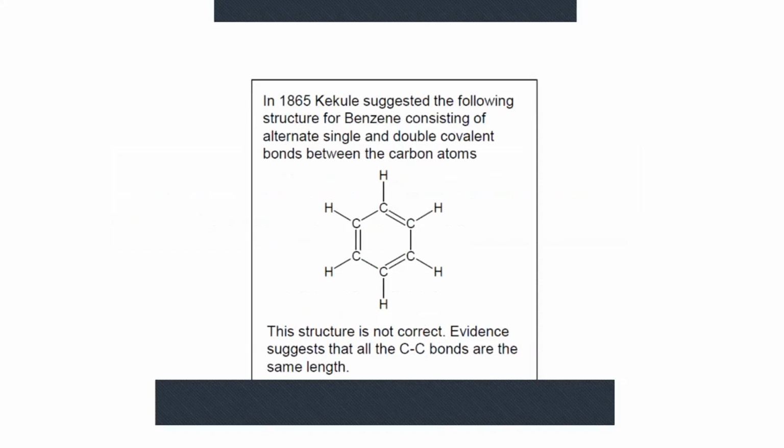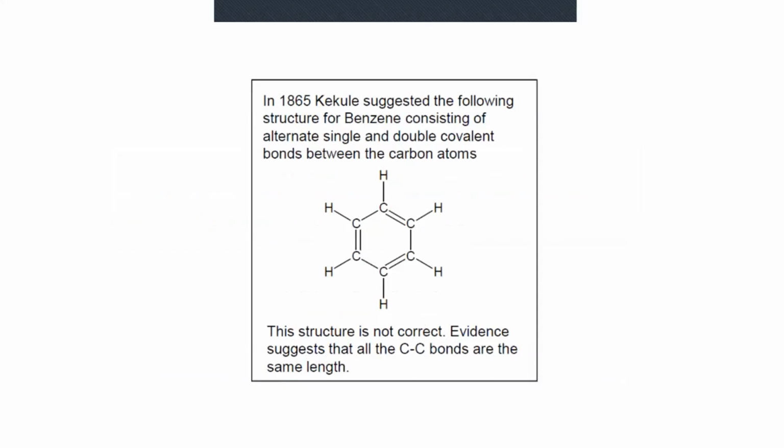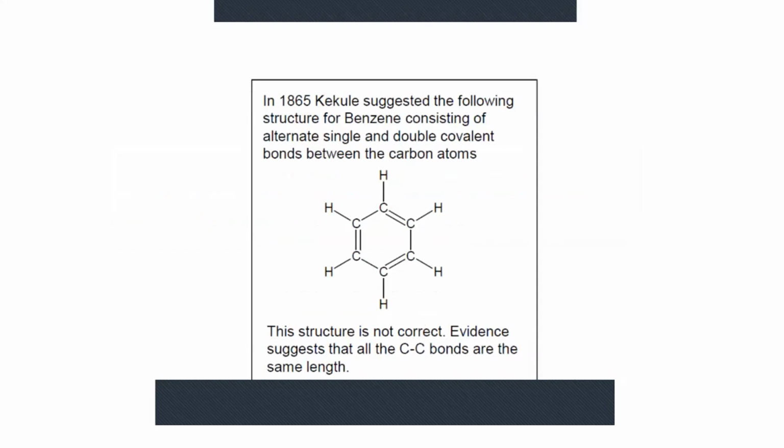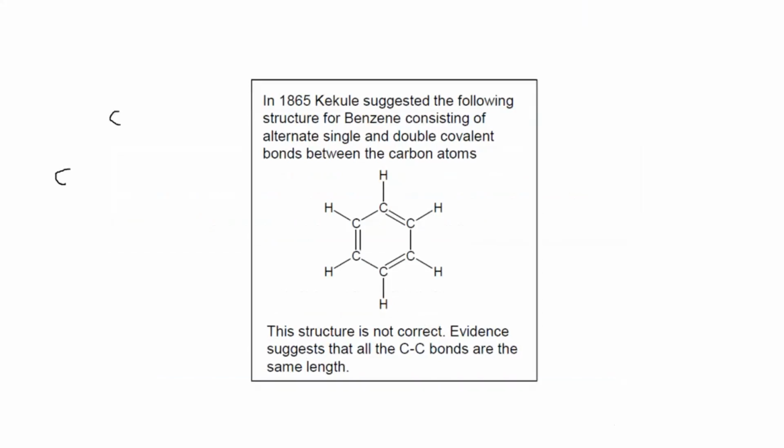What he suggests is that the benzene ring is actually a combination of 6 carbon atoms in a ring. So this was Kekulé's model. He suggests the formula of a benzene ring is C6.